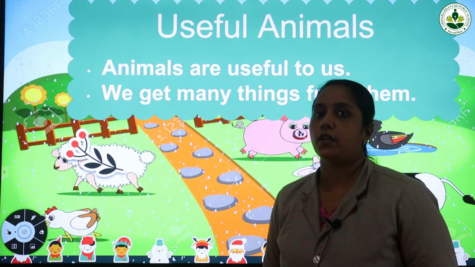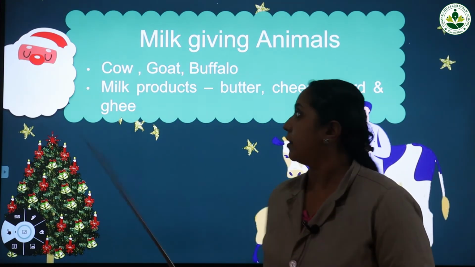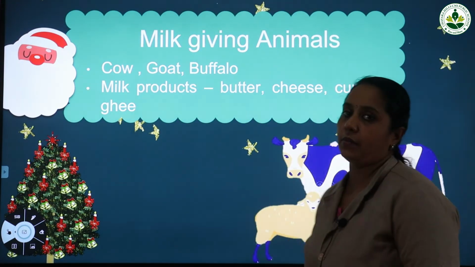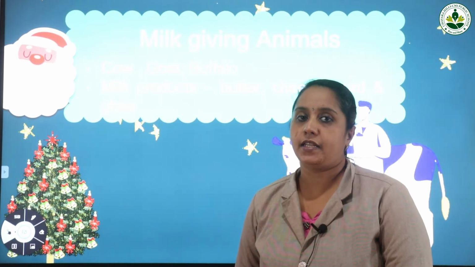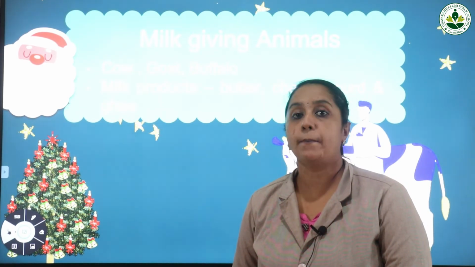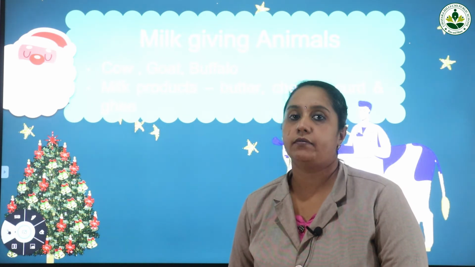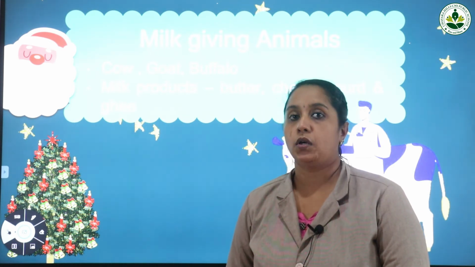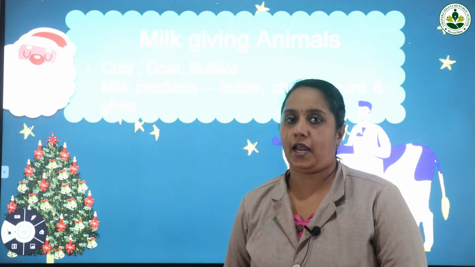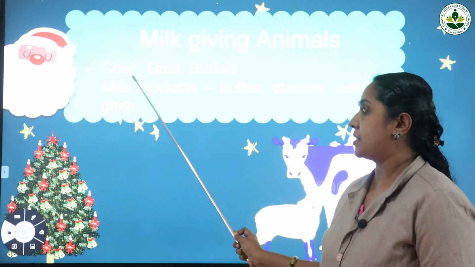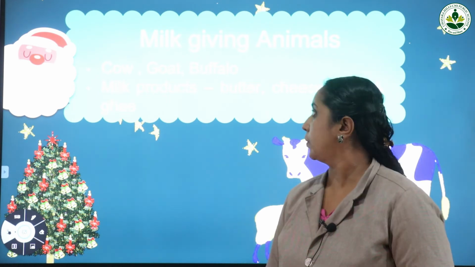So which are the different uses? There are milk giving animals. From the name itself you know that the animals that give us milk are known as milk giving animals. So where do we get milk from? We get milk from cow, goat and buffalo. So there are many milk giving animals. Mainly the animals are cow, goat and buffalo.